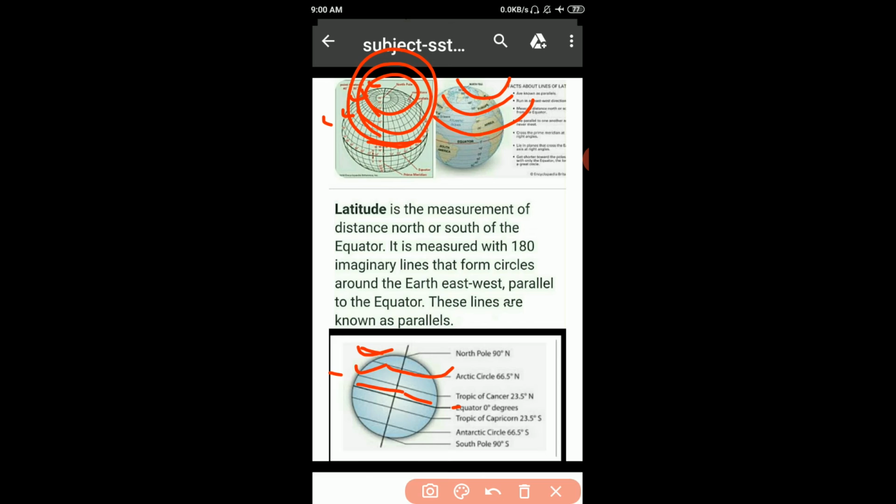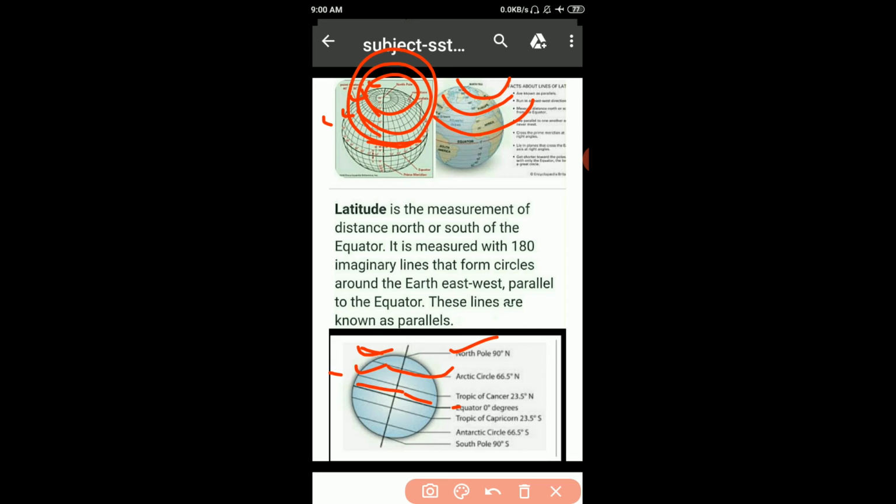Some important latitudes are: North Pole always at 90 degree north, 66.5 north Arctic Circle, Tropic of Cancer 23.5 north, equator always at 0 degree.